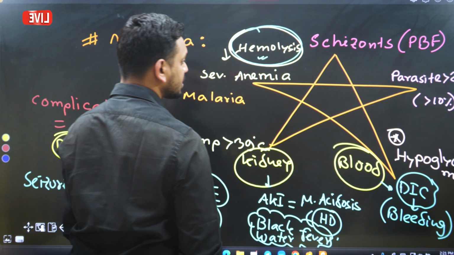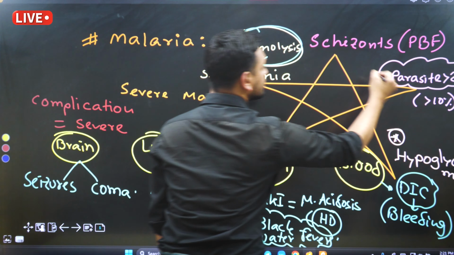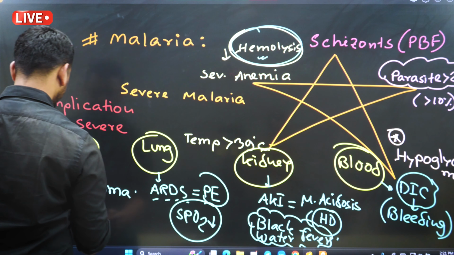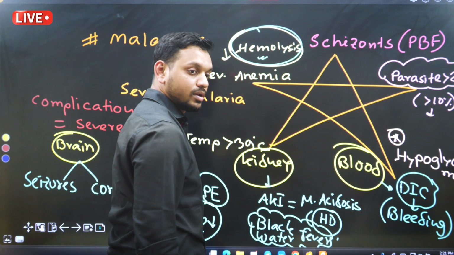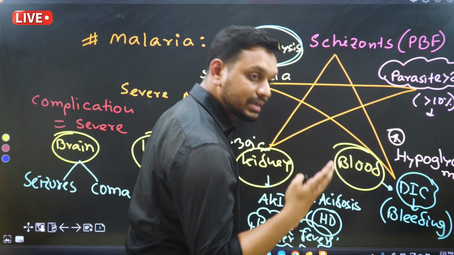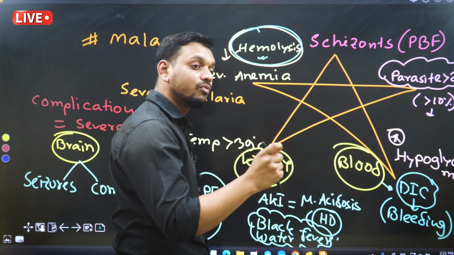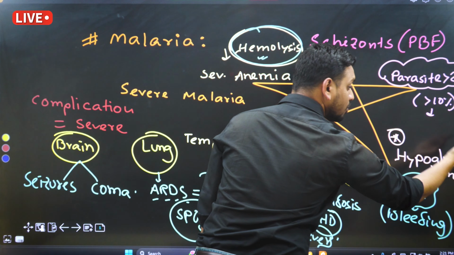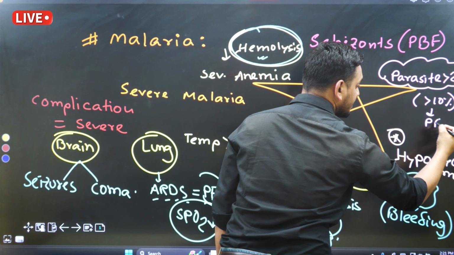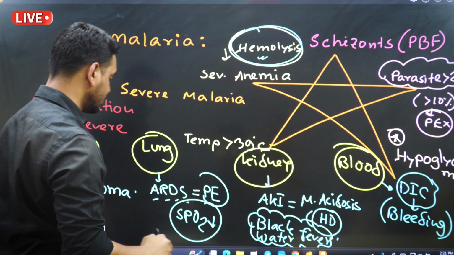Here in the first slide, you can see in case of severe malaria, the parasite level is more than 2%. Okay. By the way, remember this one regarding the 10%. When the parasite level is more than 10%, then they are saying there is no need to treat the patient with medication, rather go for plasma exchange. So if the parasite level is more than 10%, go for PEX, I mean the plasma exchange. No need to give any kind of medication.